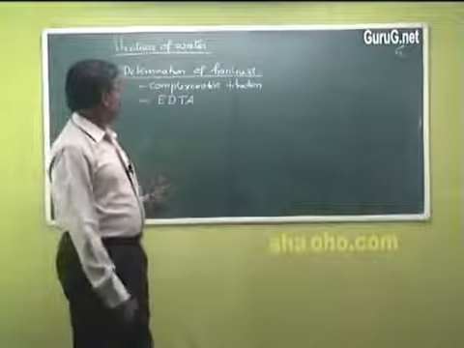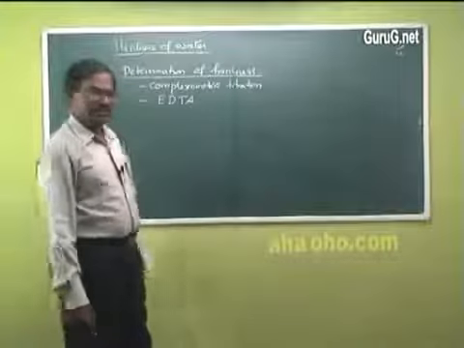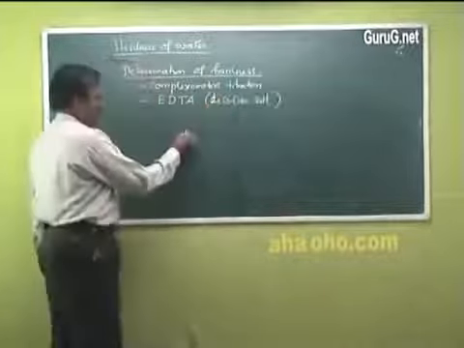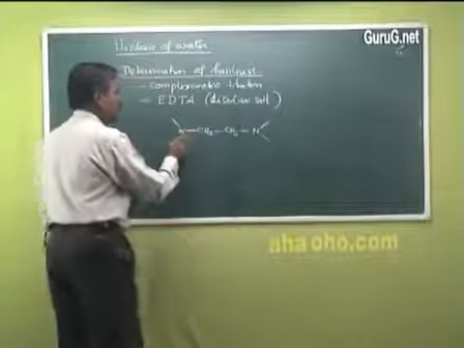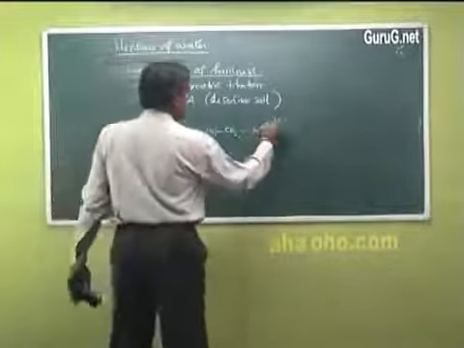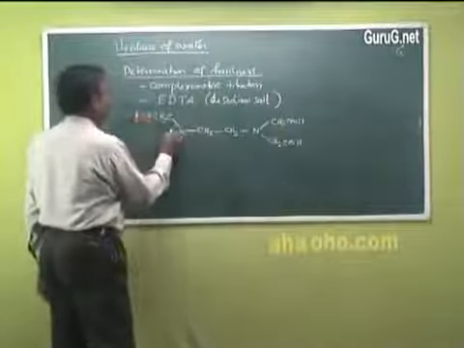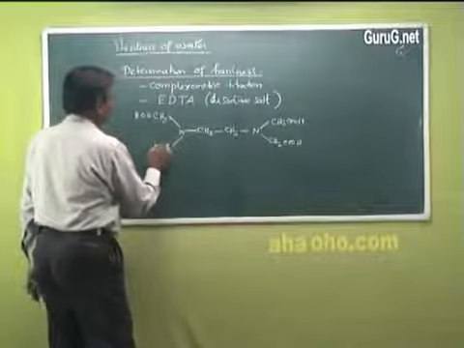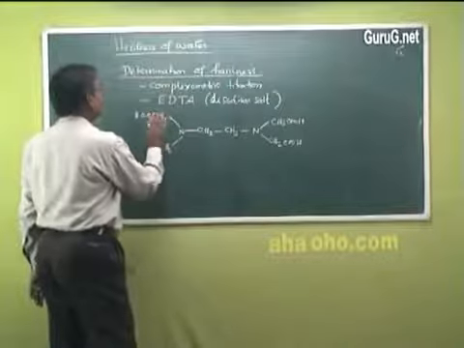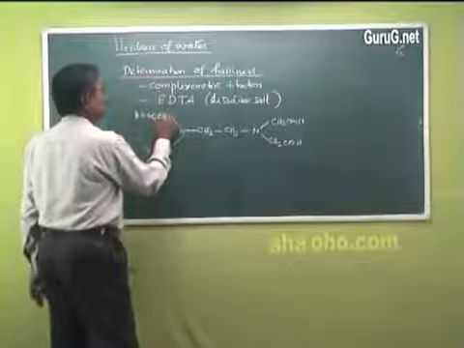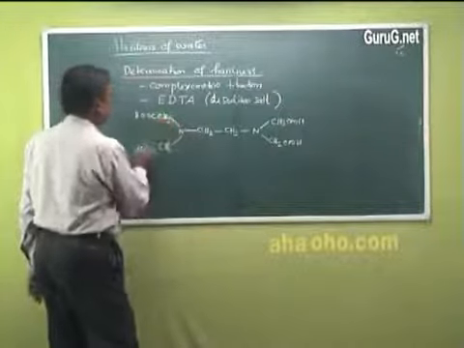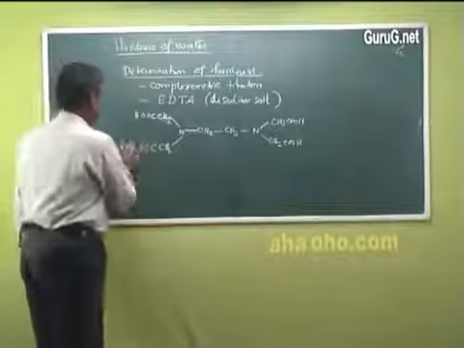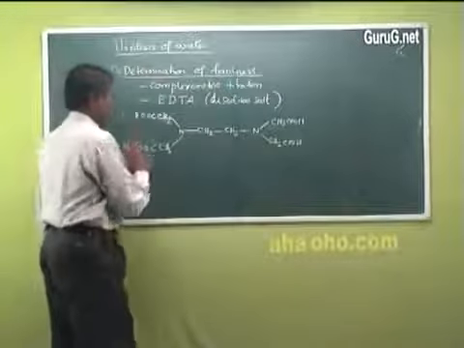Actually ethylene diamine tetraacetic acid is water insoluble, so its disodium salt is taken. That is the structure of ethylene diamine tetraacetic acid, EDTA. It is water insoluble, so its disodium salt is taken.